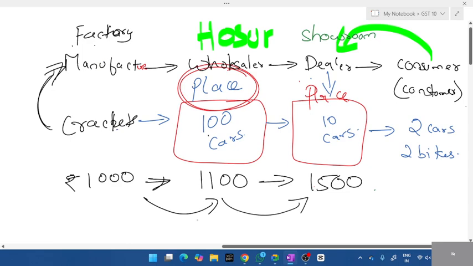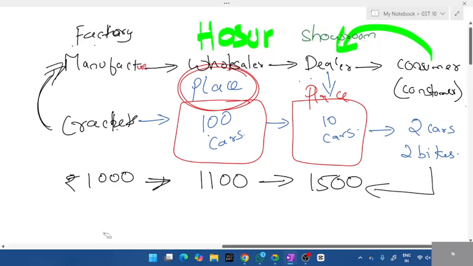Because they have to rent a shop, right? They have to rent a shop. They have to transport the goods. For transportation, there is a separate charge. All these things add up. So any consumer who wants to burst crackers and buys in Bangalore will pay 1,500.